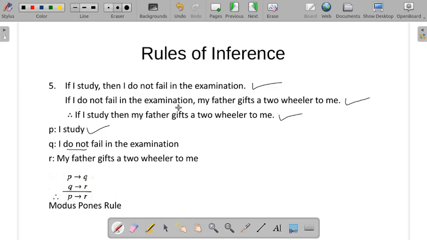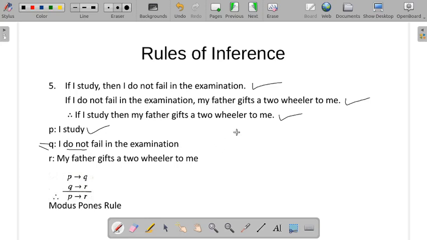Second also, I do not fail in the examination. So if you keep Q or negation Q, it does not matter much. If you get confused, we'll keep it as negation Q itself. Okay, so not a problem. We'll just keep it as negation Q. Okay, so my father gives a two-wheeler to me.